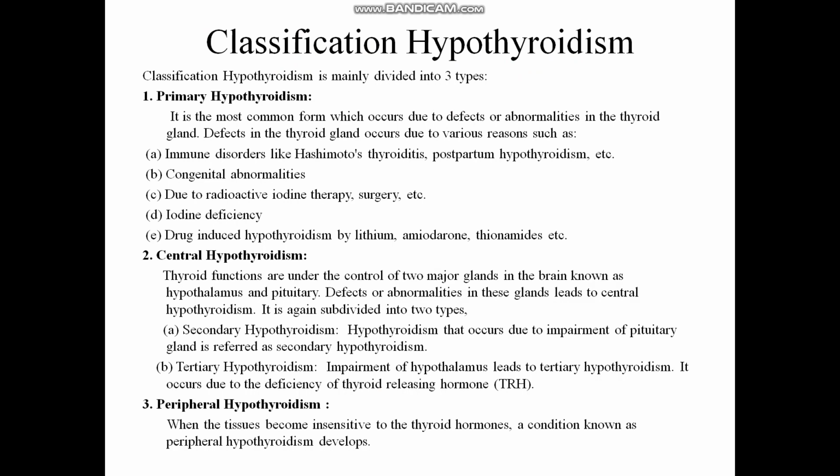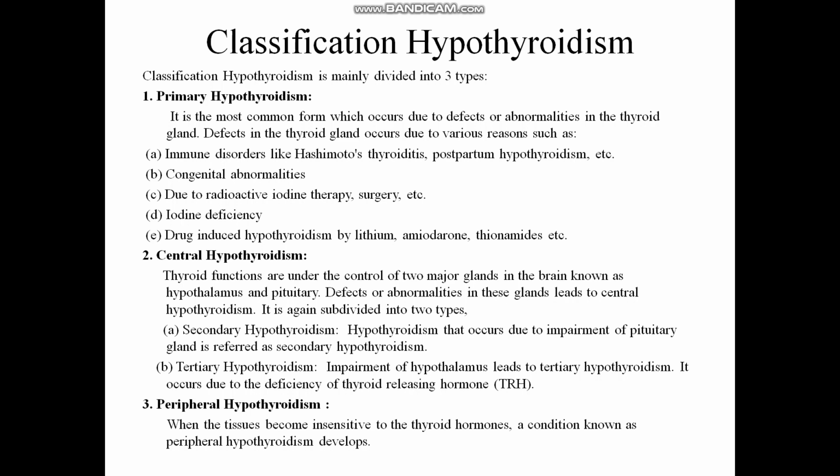It is subdivided into two types. First is secondary hypothyroidism. That is, hypothyroidism that occurs due to impairment of the pituitary gland is referred to as secondary hypothyroidism. And tertiary hypothyroidism is impairment of the hypothalamus leading to hypothyroidism, and it occurs due to deficiency of thyrotropin-releasing hormone, TRH.